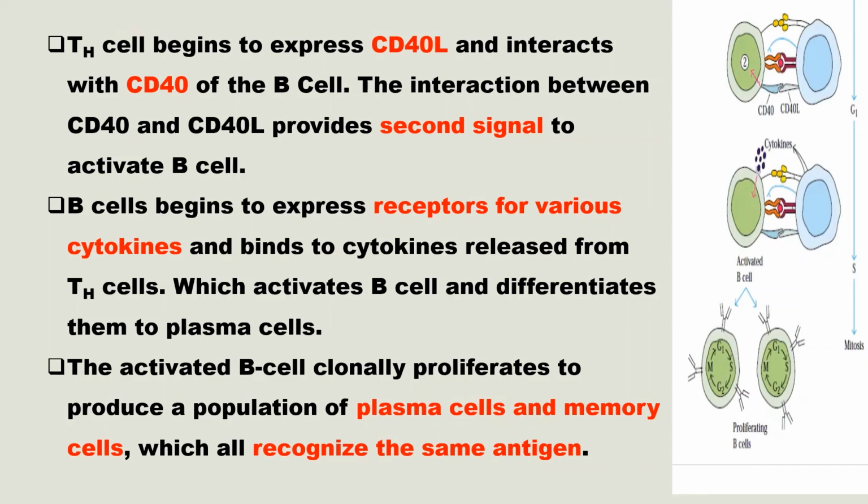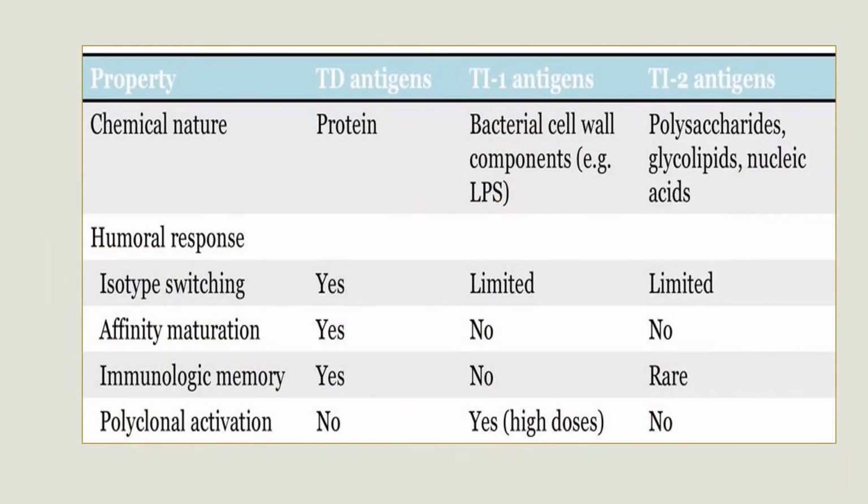These are some differences between thymus dependent antigen and thymus independent antigen type 1 and type 2. First property, chemical nature. Thymus dependent antigens are protein. Thymus independent antigen type 1s are bacterial cell wall components, for example lipopolysaccharides. And type 2 antigens are polysaccharide, glycolipid, nucleic acids, etc. that contain repetitive sequence or epitopes.